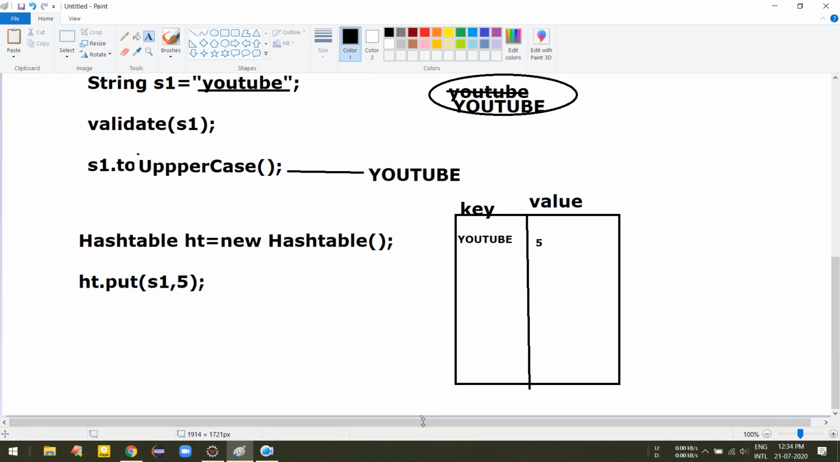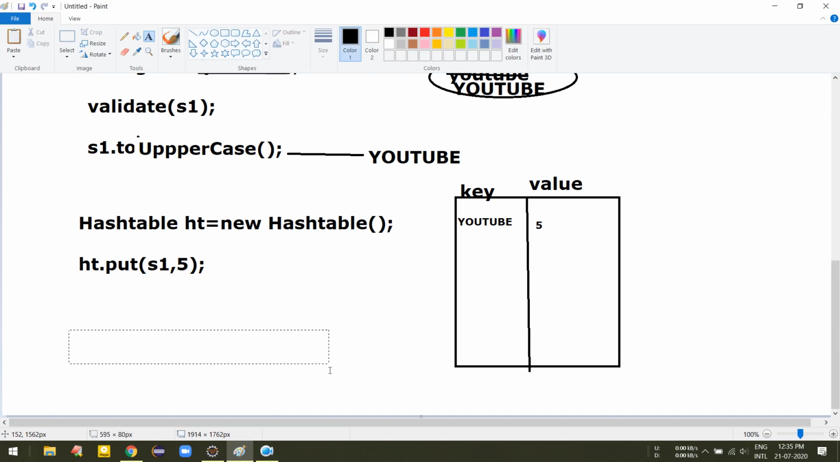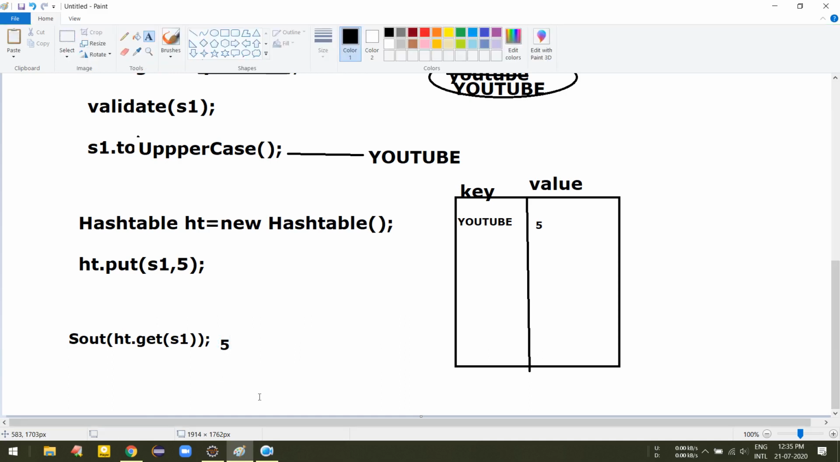Then the problem here will be that whenever we try to get the value of the YouTube key, like st.get of s1, the value should come 5, and it also comes 5, no doubt about that, but